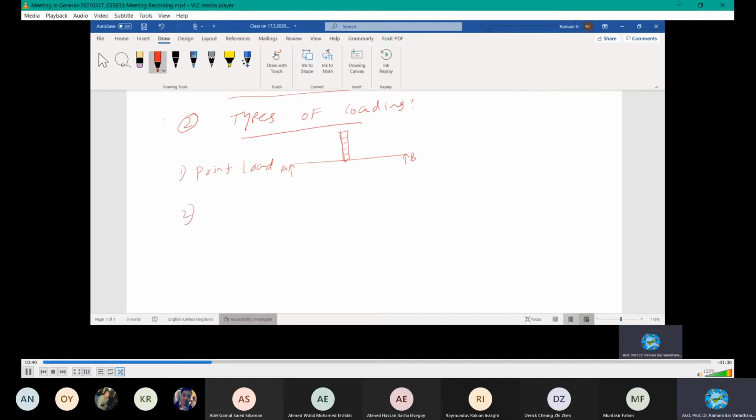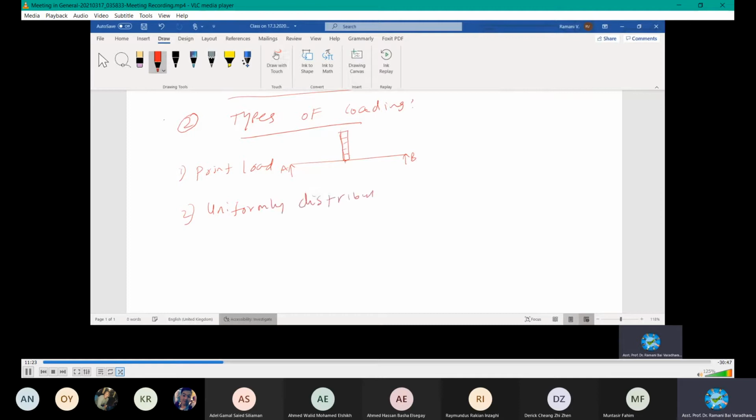Then varied load or distributed load. Distributed load can be uniformly distributed and varying load. We can also have uniformly varying, and just varying load. In that case, better we call these uniformly distributed, uniformly varying, and varying load. Number one, uniformly distributed load.